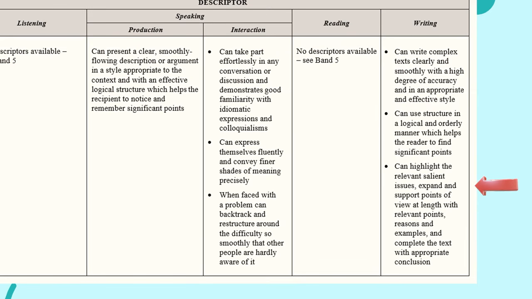Based on these descriptors, a band 5+ candidate firstly can highlight the relevant and salient issues. Secondly, the candidate can expand and support points of views at length. Thirdly, the candidate can provide reasons and examples. And lastly, the candidates can complete the text with an appropriate conclusion.